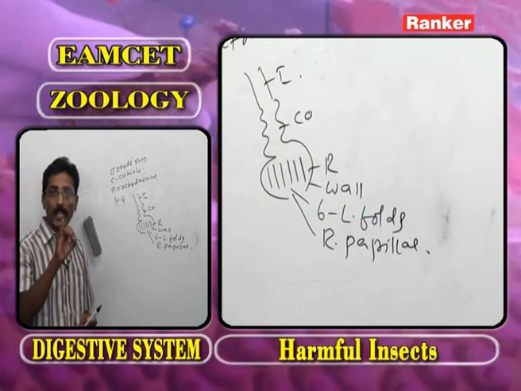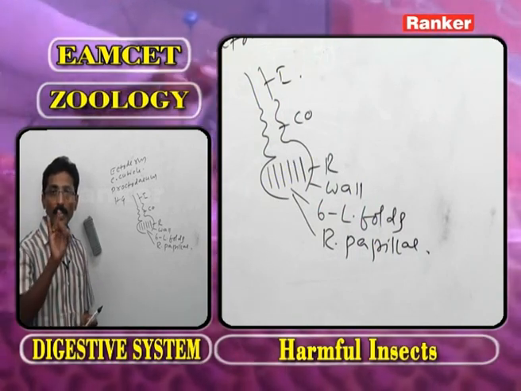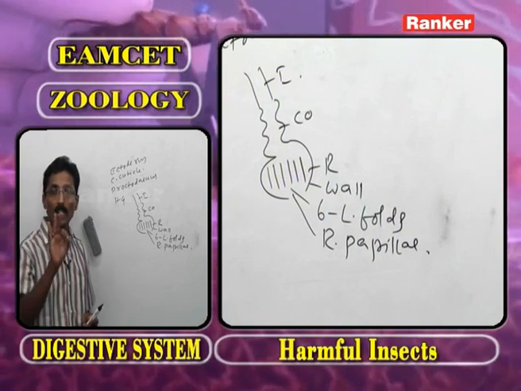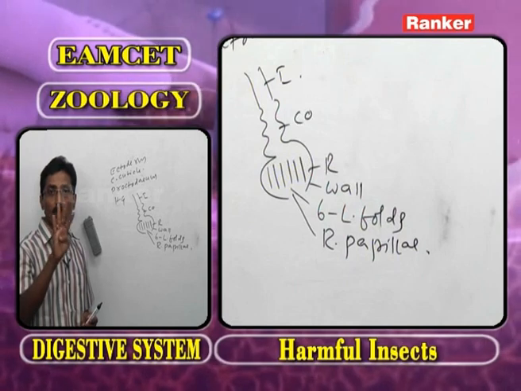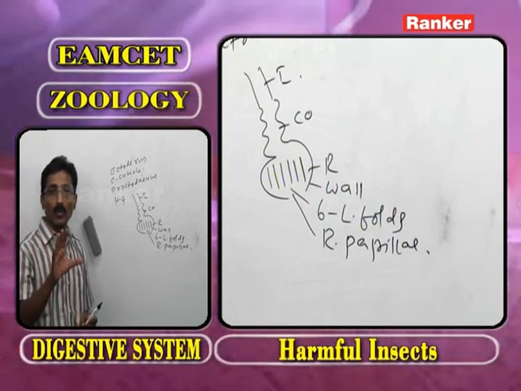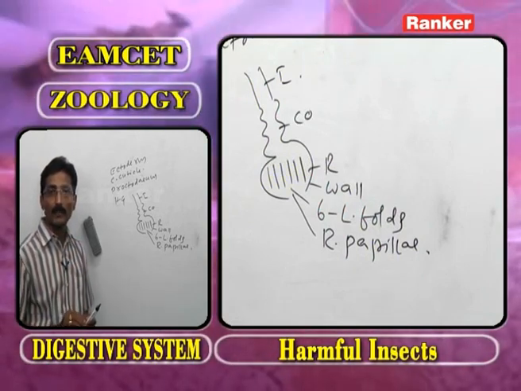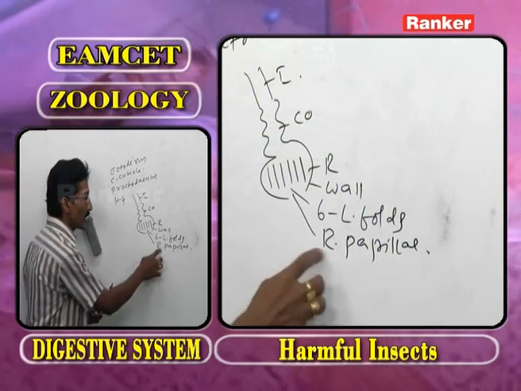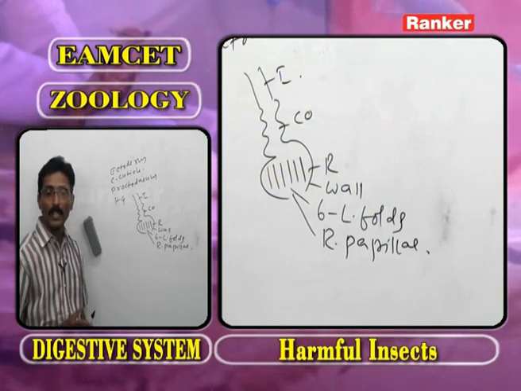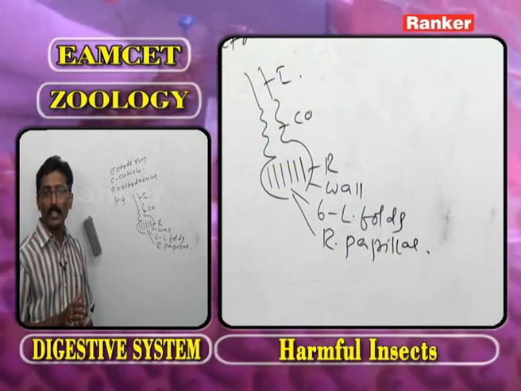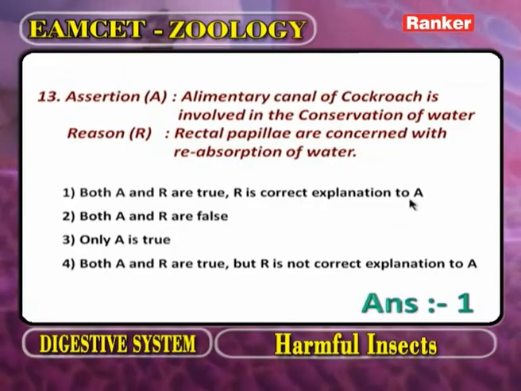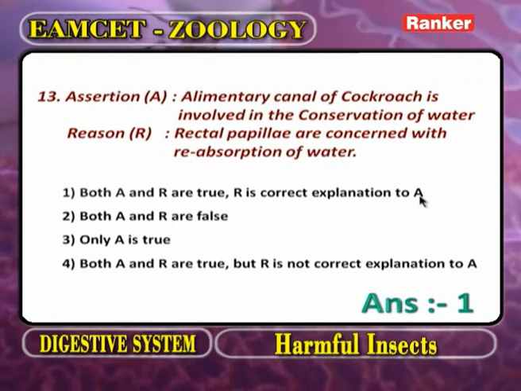One is the chitinous cuticle, second spiracles, third the open type of circulatory system, fourth Malpighian tubules, fifth the tracheal system, and the sixth is the presence of rectal papillae. Based on this information, A and R are correct, and R explains A. Now we go for the next question.